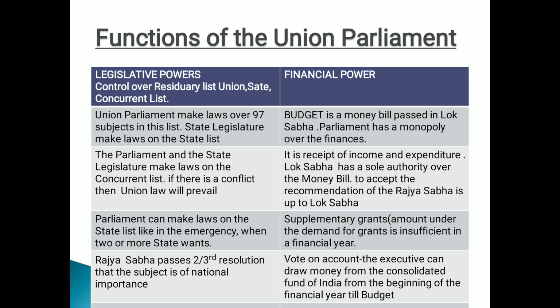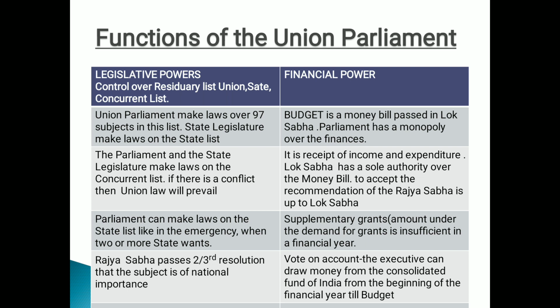Next, vote on account. Another feature of financial power of Union Parliament is vote on account. The executive can draw money from the Consolidated Fund of India. Always remember, Consolidated Fund is the fund created by the Parliament from which members of Parliament can draw the salary. Right, everyone? And from the beginning of the financial year till the budget. I hope everyone has understood. That means vote on account means the executive can draw the money from the Consolidated Fund of India from the beginning of the financial year till the budget is passed.